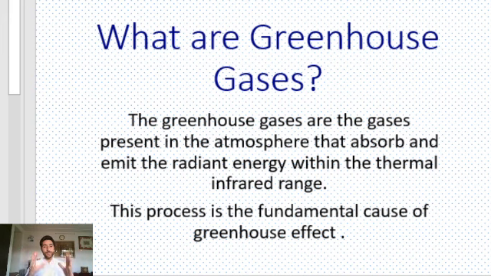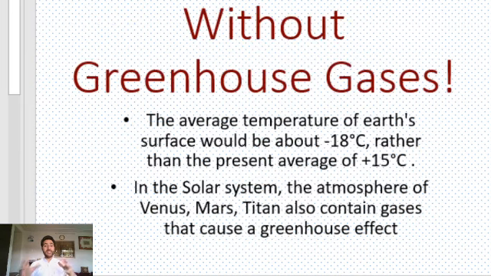These gases are fundamental to the occurrence of greenhouse effect, not only on the surface of Earth, but in the atmosphere of other planets of the solar system as well. Because studies have indicated that in the solar system, the atmosphere of Venus and Mars does contain the greenhouse gases and thus cause greenhouse effect over there. It's now evident that without greenhouse gases, the average temperature of Earth's surface would have been at minus 18 degrees centigrade rather than the present average of plus 15 degrees centigrade, indicating that it's the greenhouse gases that make the Earth's surface a quite hospitable place for the survival of living organisms, including the human beings.